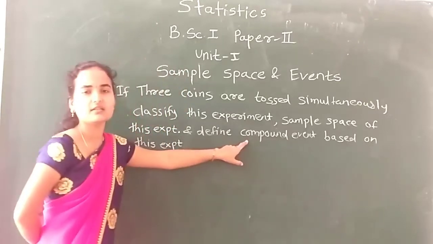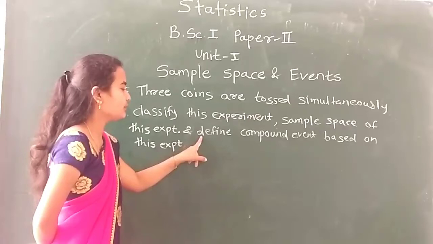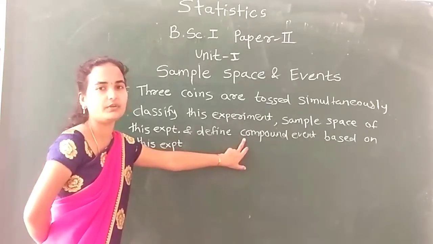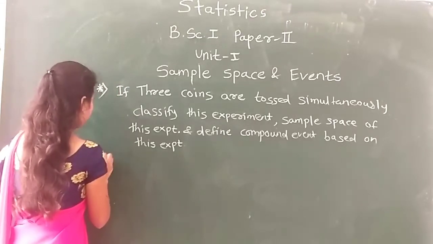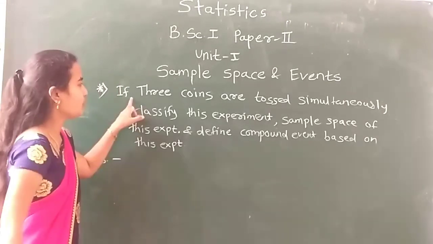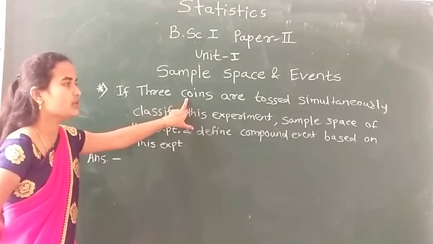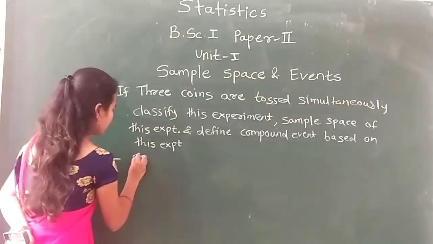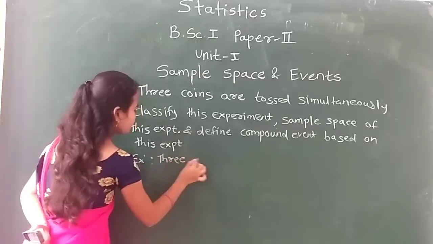If your event consists of more than one sample point, then we classify that event as a compound event. Now see how to find these values. First, what is the experiment? Your experiment is 3 coins are tossed simultaneously.